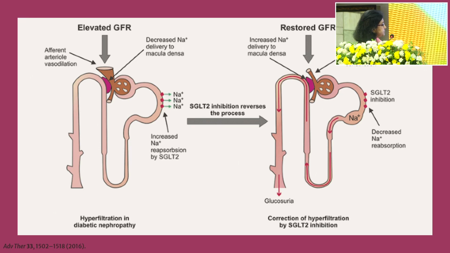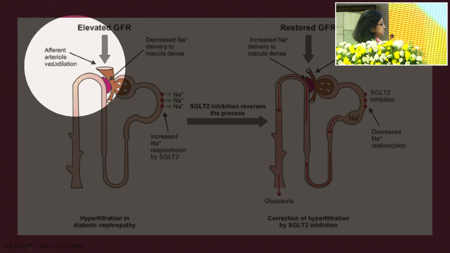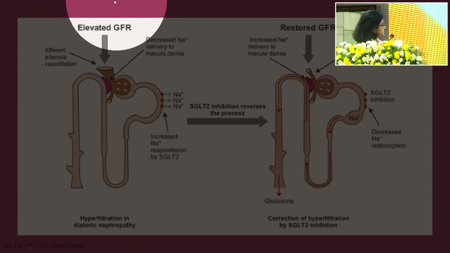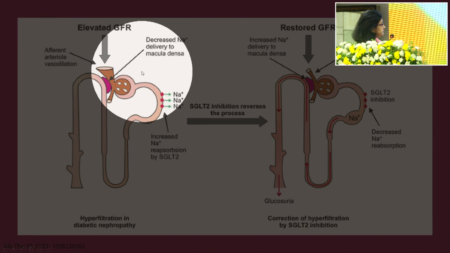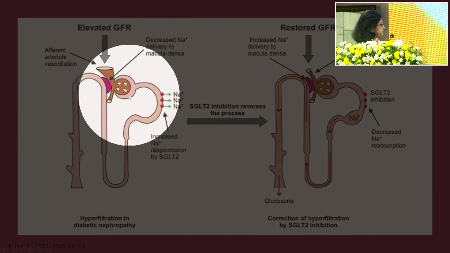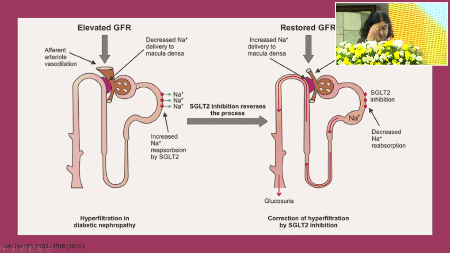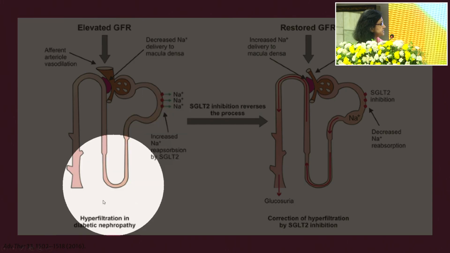Because it reabsorbs glucose along with sodium through the SGLT receptor, there is reduced sodium delivery to the macula densa. So the macula densa thinks that the body is volume depleted. What it does is cause vasodilatation of the afferent arterioles and vasoconstriction of the efferent arterioles, so that the blood flow to the glomerulus is preserved. And this is what happens in the diabetic kidney.